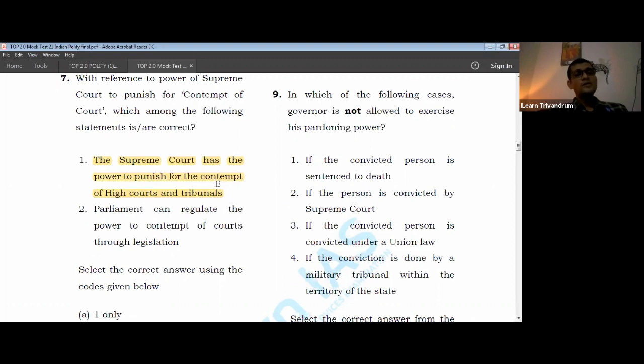Now, when does the contempt factor come in? Where is it mentioned for contempt? Contempt, you will find it in Article 19, very important. Article 19, reasonable restrictions. In 19(2), there is a reference to contempt of court.